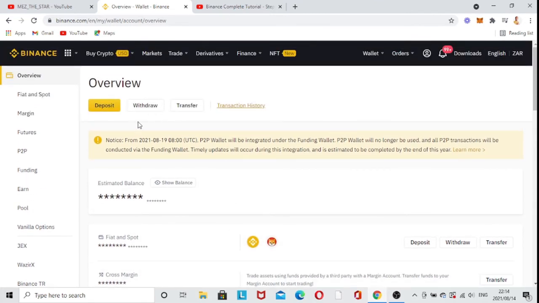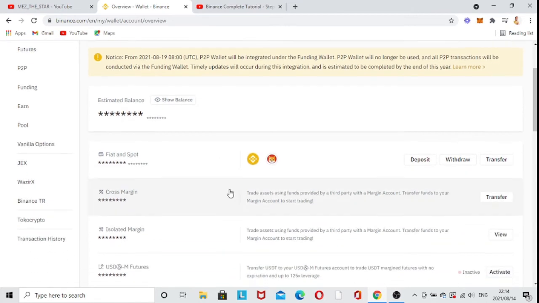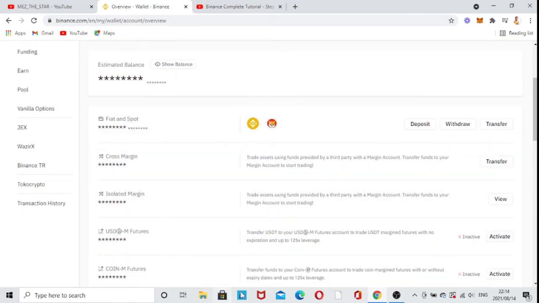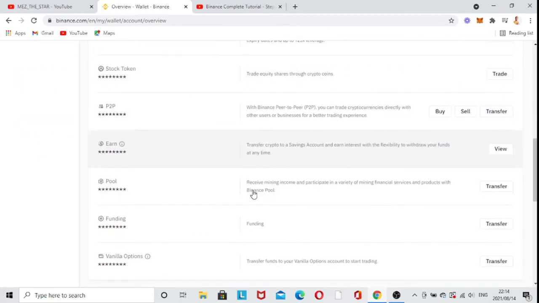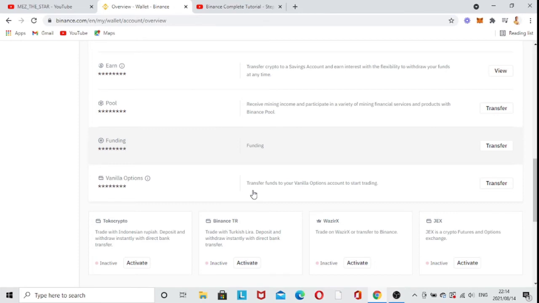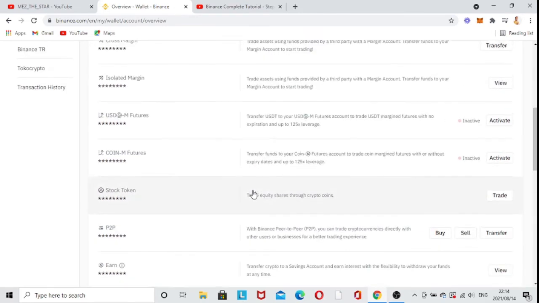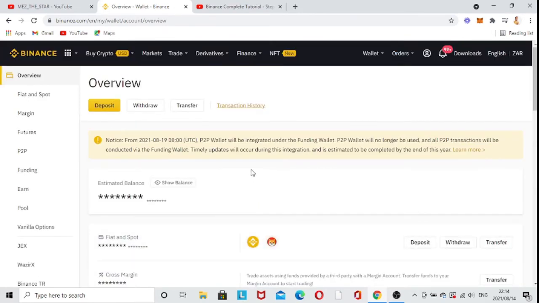I'm just going to show you guys that here. On the overview, it's actually going to show all the assets that you have. Everything you have traded, all your funds and everything is just going to show here. And then it's just going to go back again.